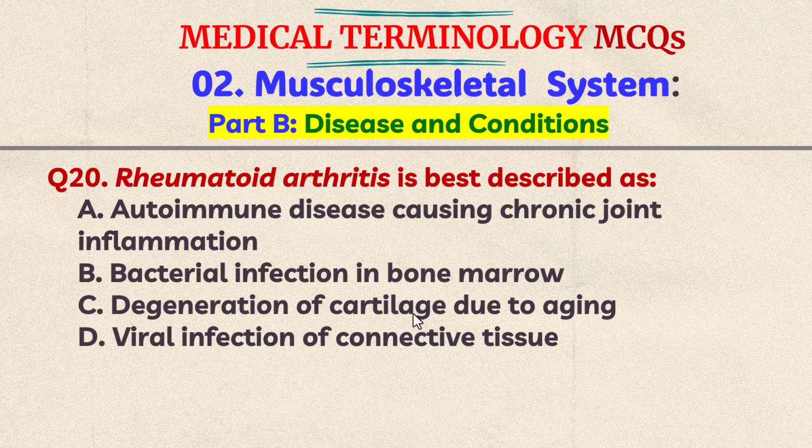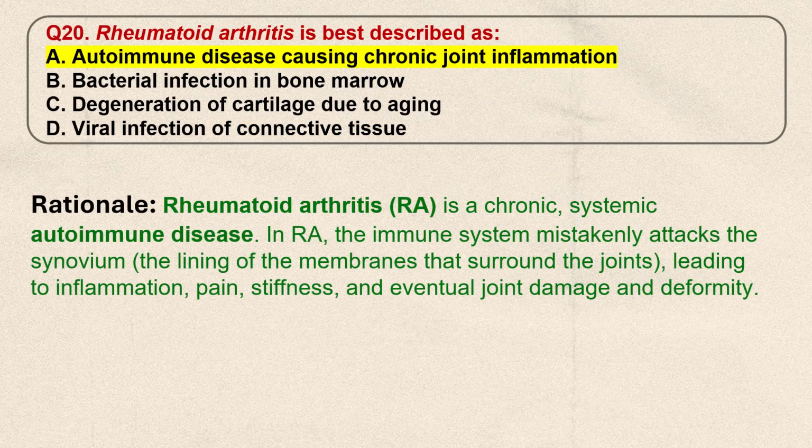Question number 20. Rheumatoid arthritis is best described as A. Autoimmune disease causing chronic joint inflammation, B. Bacterial infection in a bone marrow, C. Degeneration of cartilage due to aging, D. Viral infection of connective tissue. Think the answer. The correct answer is A. Autoimmune disease causing chronic joint inflammation. Rheumatoid arthritis is a chronic systemic autoimmune disease. In rheumatoid arthritis, the immune system mistakenly attacks the synovium, the lining of the membranes that surround the joints, leading to inflammation, pain, stiffness, and eventual joint damage and deformity.